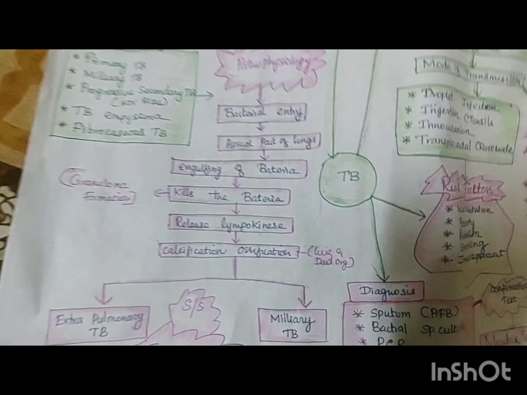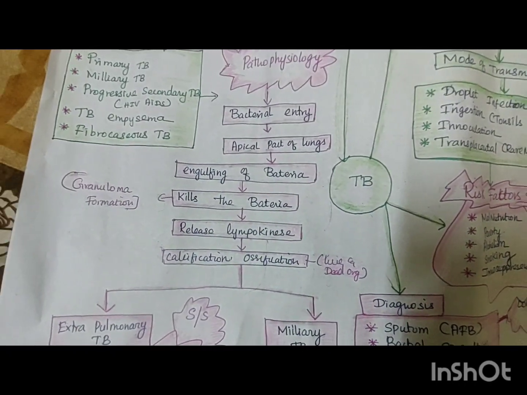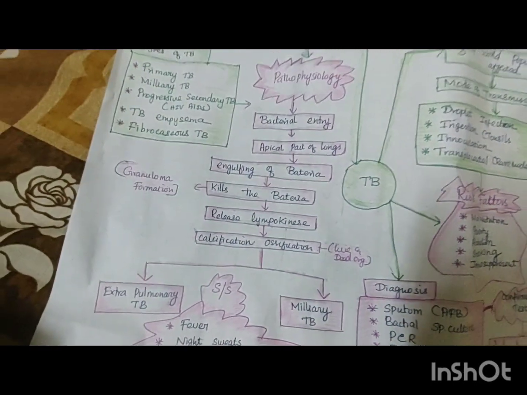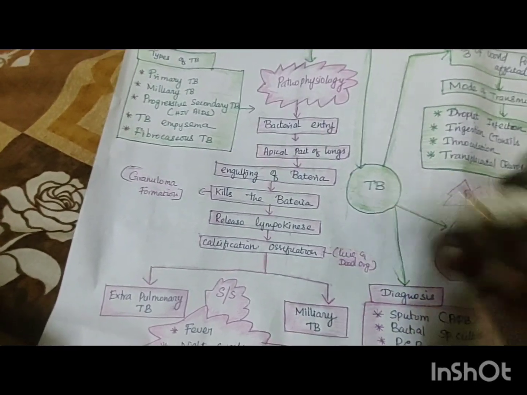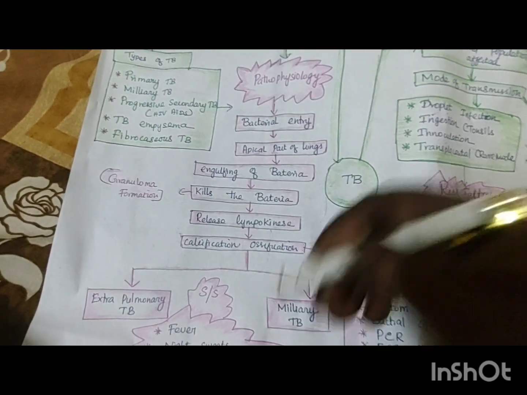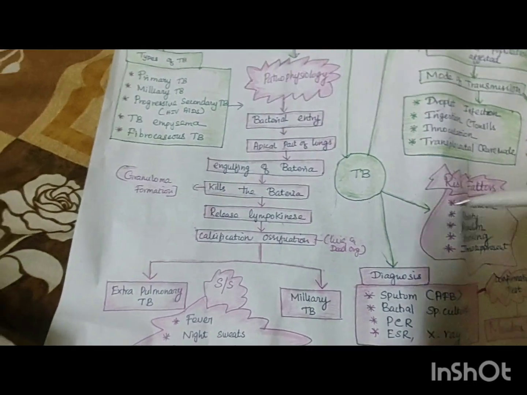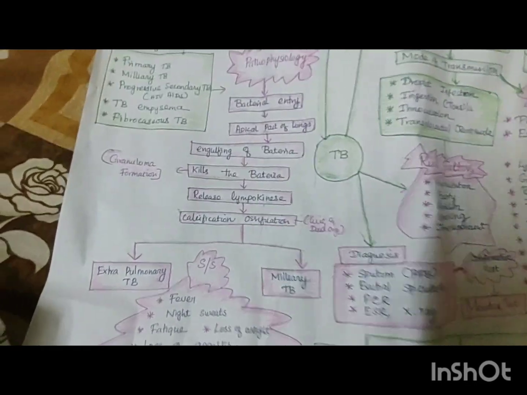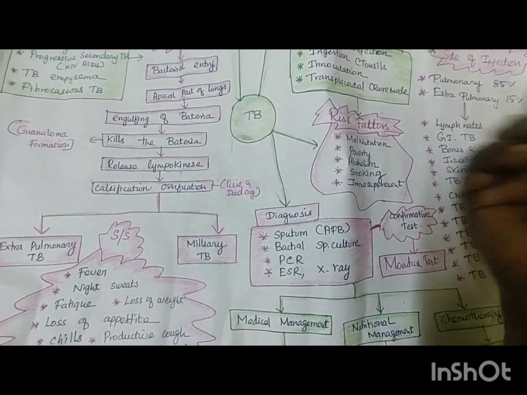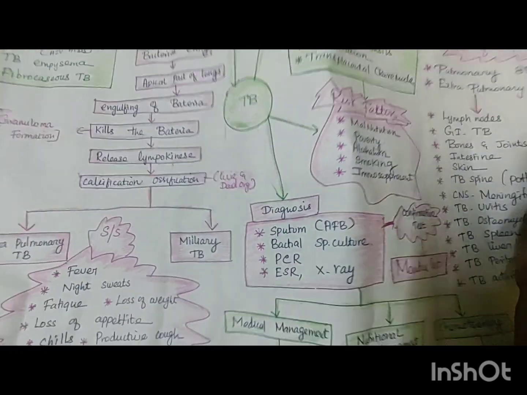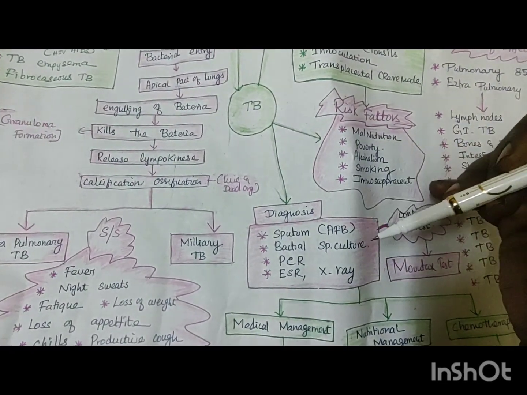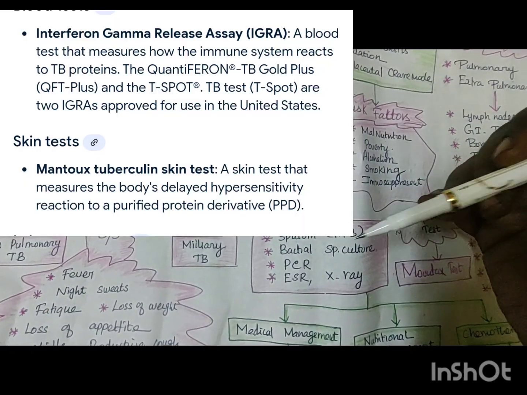The other side, according to sites: pulmonary, extrapulmonary. So we have put it into this algorithm. With the pathophysiology, you can write the signs and symptoms. Okay, with the signs and symptoms, what are the diagnostic measures? Of course, every diagnosis should be made by history collection. That's a normal one. Here the main things are sputum, bacterial culture, PCR, ESR, X-ray.